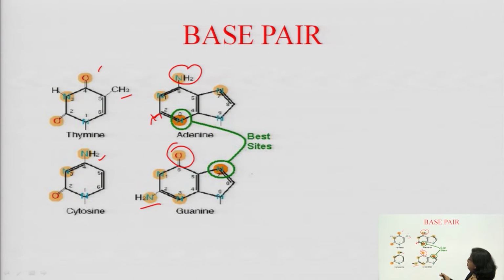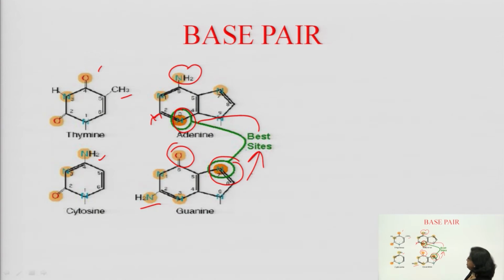See the position, this is N7: 1, 2, 3, 4, 5, 6, this is 7 nitrogen. So, the 7 nitrogen of guanine, this is the base site for nucleophilic attack, and I told you the 3 nitrogen of adenine, see the position 1, 2, 3 nitrogen, the 3 of adenine is an important site for nucleophilic attack.